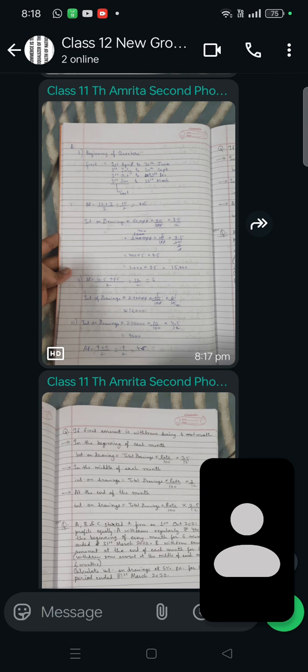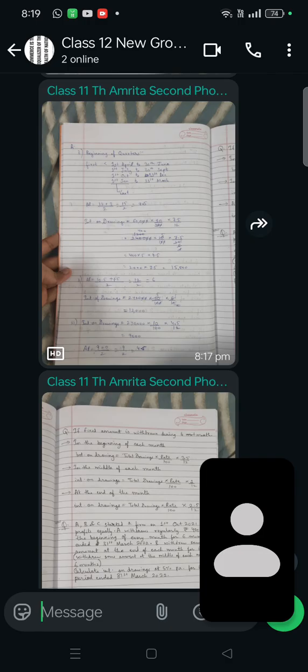How are you going to calculate the average period? The same formula: time period left after first drawing. The first drawing will be made by the partner on 1st April. So time period left after first drawing will be 12 months, plus time period left after last drawing. When will he make his last drawing? 1st January, because it is quarterly. The last quarter starts from 1st Jan to 31st March, so 1st Jan will be his last drawing. Time period left after last drawing means January, February, March, 3 months. 12 plus 3 divided by 2.